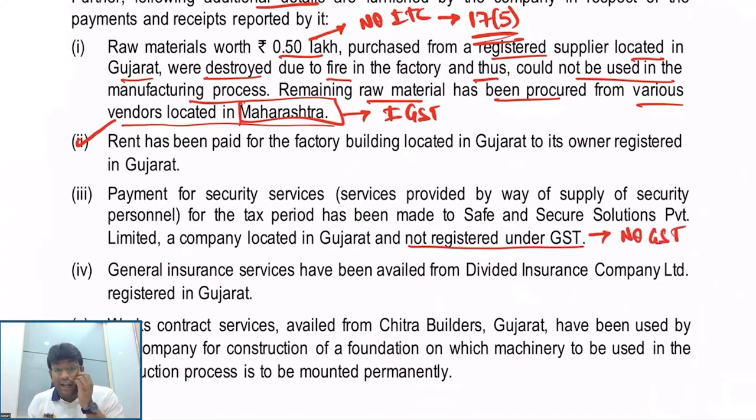And you can't even tell RCM will come into picture, because RCM will apply only and only when the supplier is other than a body corporate and the receiver is a body corporate. Then,